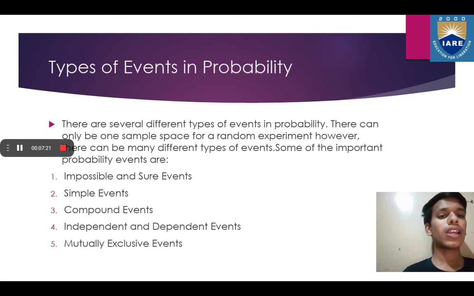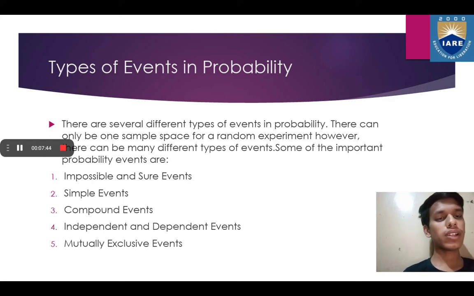For example, we'll take a dice. Throwing a dice is the random experiment. So there may be multiple events like getting an odd number, getting an even number, getting a number multiple of 2, getting a number multiple of 3, or the event of getting a prime number.